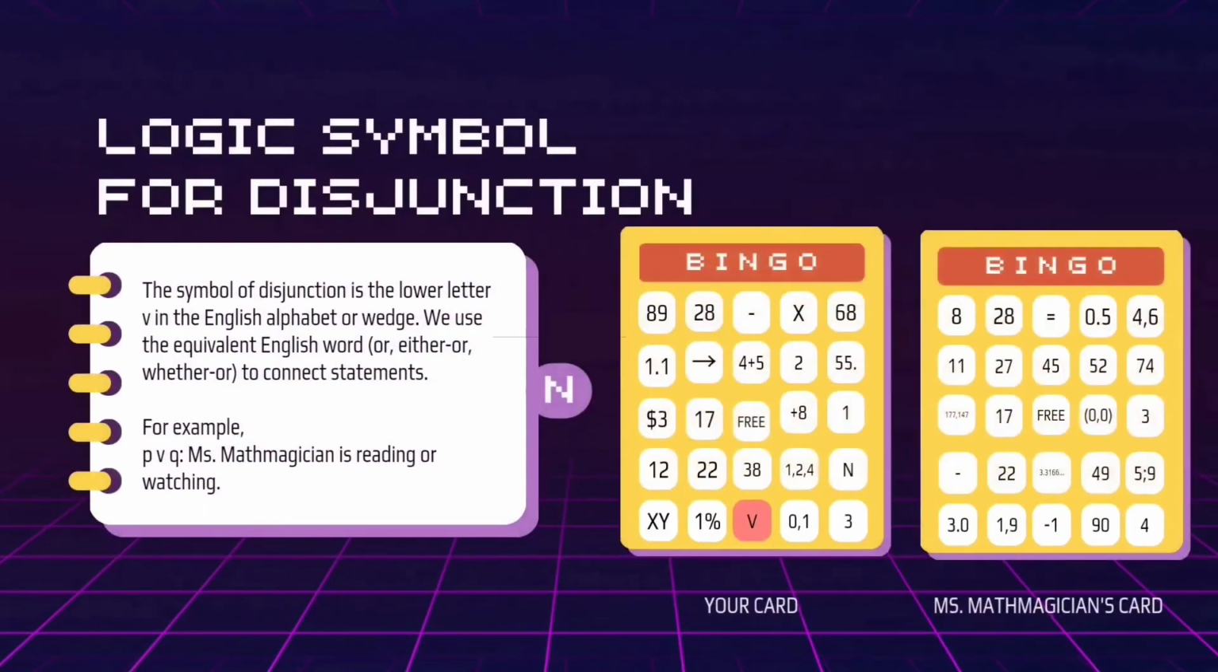On the fifth call, we have N, and the problem was, what is the logical symbol for disjunction? The symbol of disjunction is the lowercase letter v in the English alphabet, or wedge. We use the equivalent English words or, either or, whether or, to connect statements. For example, read as in N, P or Q: this math magician is either reading or watching. And you can see that you have it on your card again. One more, then you will be the winner.